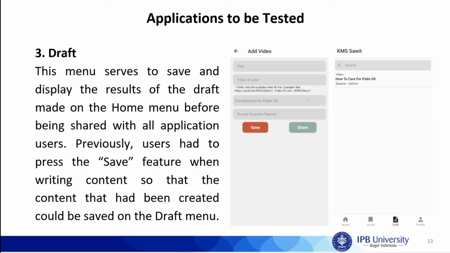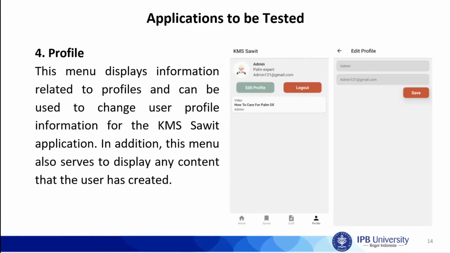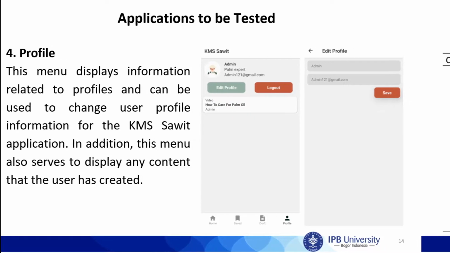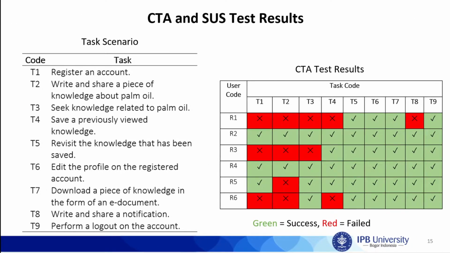The Draft menu is used to save drafts made on the Home menu before they are shared with all application users. The Profile menu displays information related to the profile and can be used to change user profile information for the KMS Sawit application. Usability testing was carried out on 6 substitute farmer respondents who have characteristics similar to palm oil farmers in general.